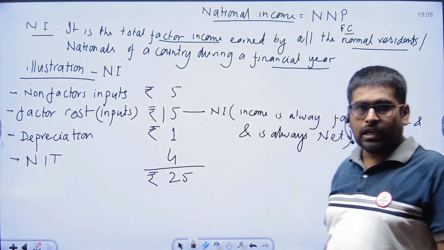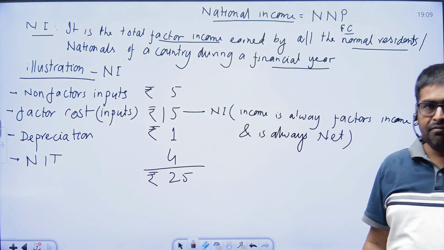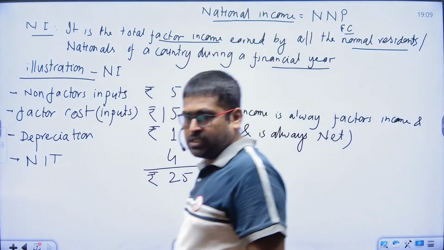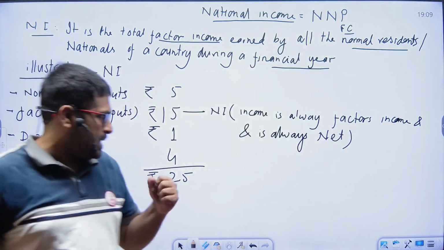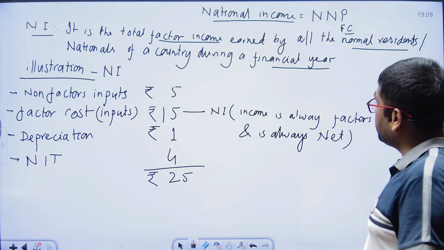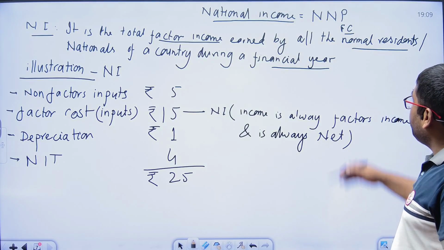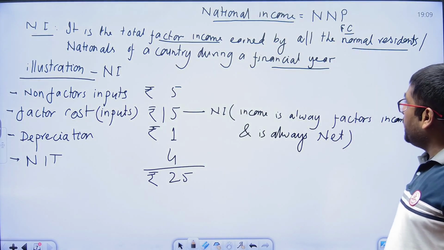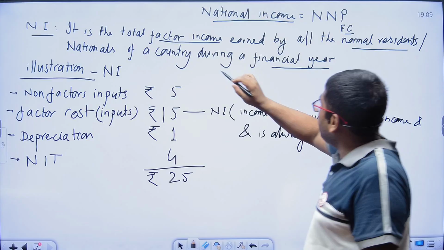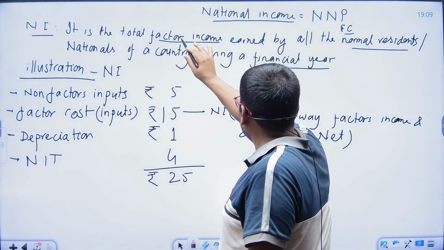During the financial year, India's financial year starts from 1st April and ends on 31st March of the upcoming year. Another thing we want to illustrate about the national income: we are always measuring the national income at the factor cost. Therefore, we mention here the factor income.